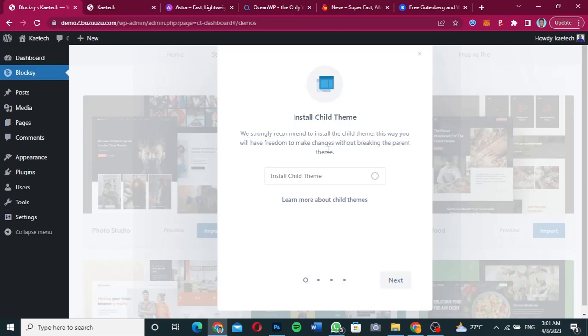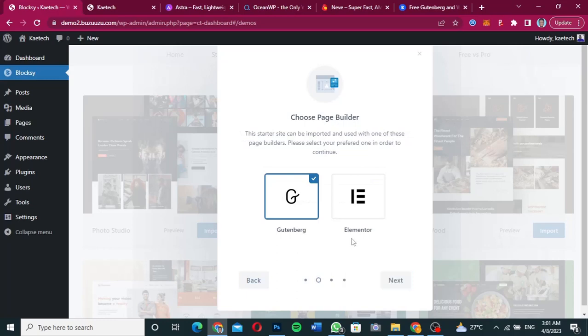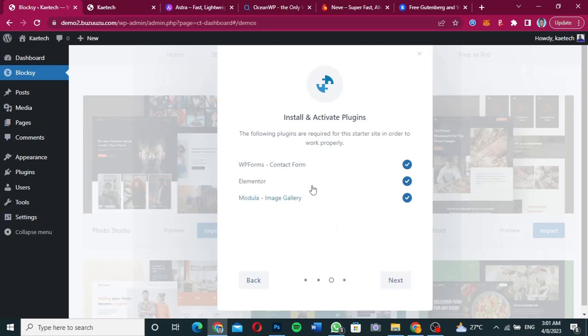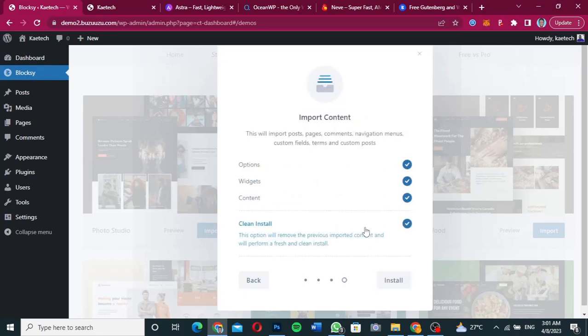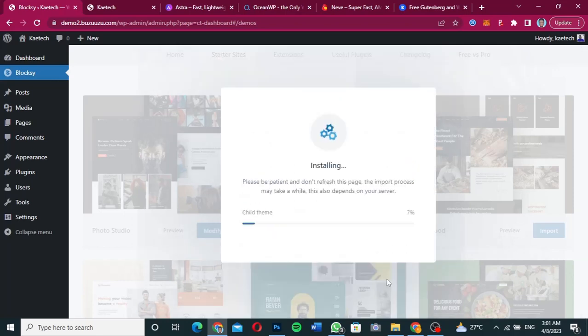This is basically a strong recommendation to install with the child theme. So let's click and install the child theme over here so that we can go ahead and use it. We're going to use Elementor over here. We click on it, and it will install and activate these plugins for us, and then we click on install. It's going to install everything that we want and import the template for us. Let's hold on for a while whilst it installs and imports the template.